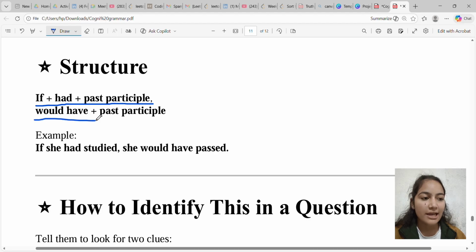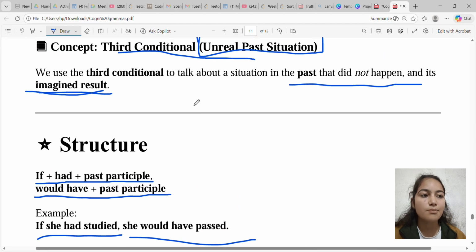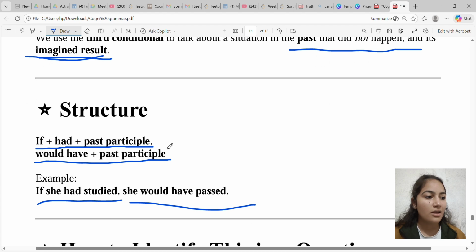So we use the third conditional to talk about a situation in the past that did not happen, and its imagined result. So the structure for these kinds of questions is if plus had plus a past participle, and in the later action you have to use would have plus a past participle.